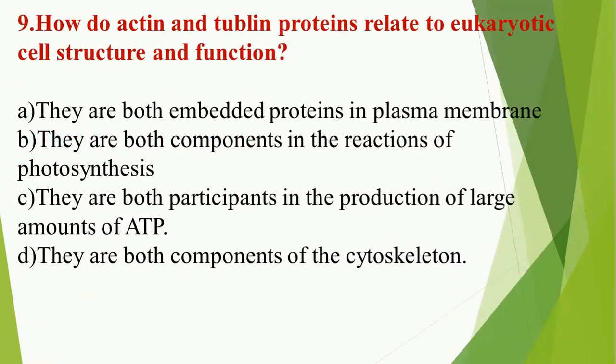Question number 9. How do actin and tubulin proteins relate to eukaryotic cell structure and function? A. They are both embedded proteins in plasma membrane. It's false. They are both components in the reactions of photosynthesis. Not at all. They are both participants in the production of large amounts of ATP. Of course, no. So the right answer is they are both components of the cytoskeleton, because in the cytoskeleton you have these components which are actin and tubulin.